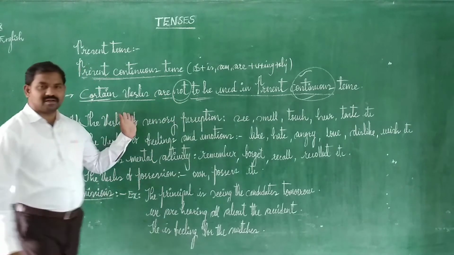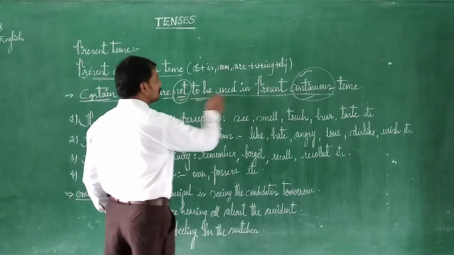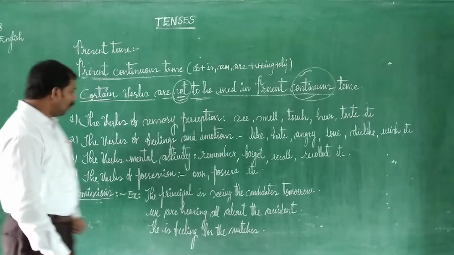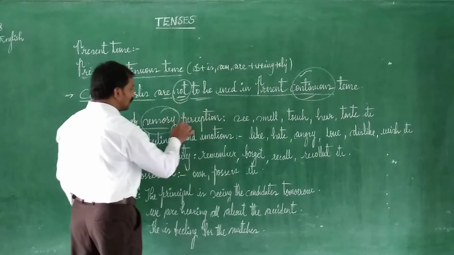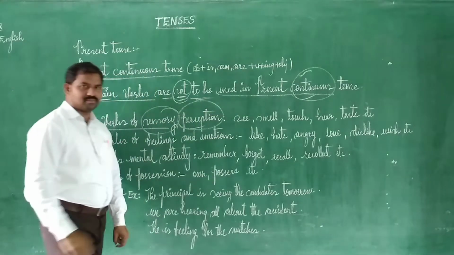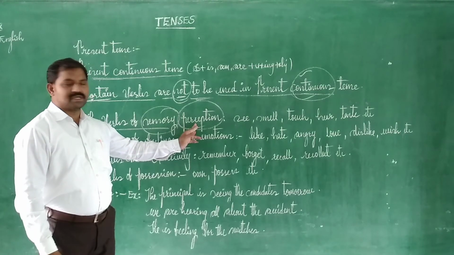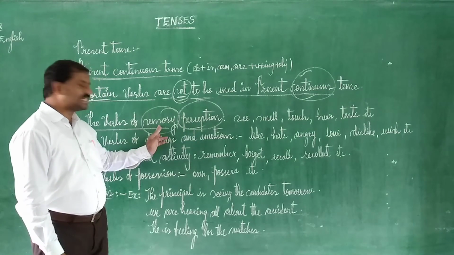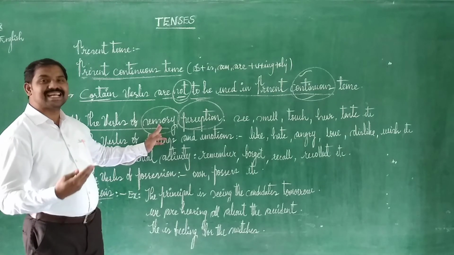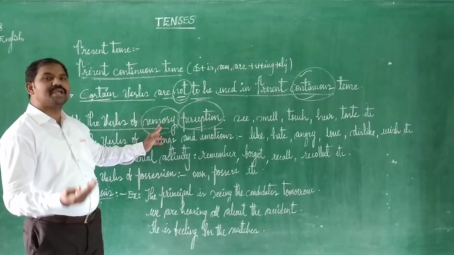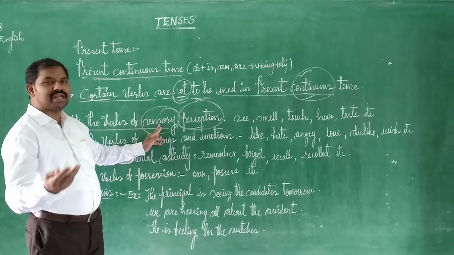So it is very clear. Have a look: certain verbs are not to be used in present continuous tense. What are they? The first one, you can see, is verbs of sensory perception. Whenever we are talking about sensory, we need to understand that it is nothing but our senses. Whatever we do with the senses, that is called sensory perception.